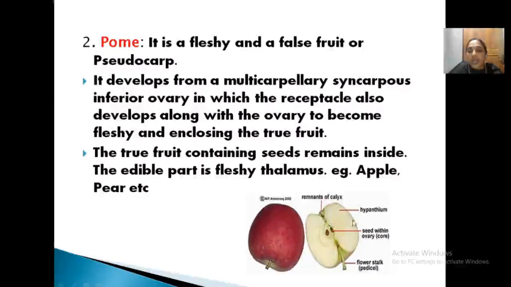That also take part in the fruit development. Clear? So here, actually, the receptacle covers the fruit and the seeds remain inside. The edible part is the fleshy thalamus. Clear? So that is a false fruit. The second example is pome. Understood?